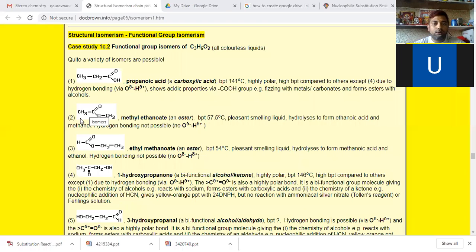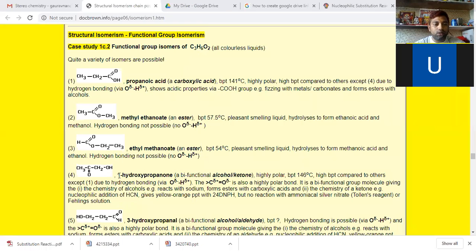The second one, methyl ethanoate. It is an ester: C double bond O, O, CH3. Methyl ethanoate, the second isomeric form. Now the third one, ethyl methanoate. Ethyl methanoate, the third isomeric form of this molecule.